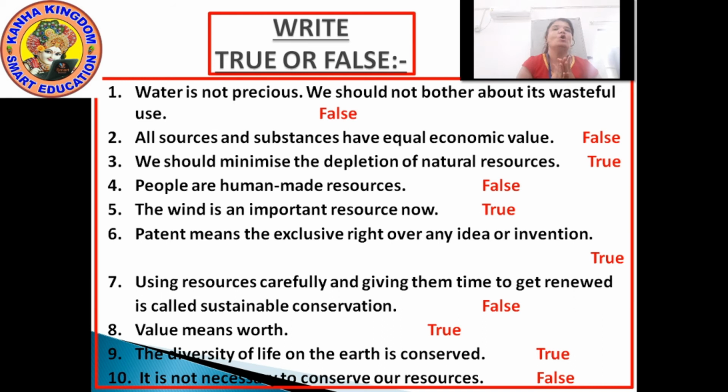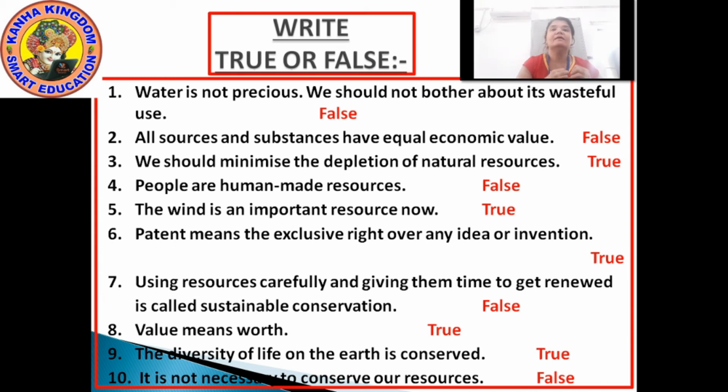Number two, all resources and substances have equal economic value. All the resources or substances which we have on the earth, do they all have equal value? No. They have different value, but all are very important. So this statement is also false. Number three, we should minimize the depletion of natural resources.